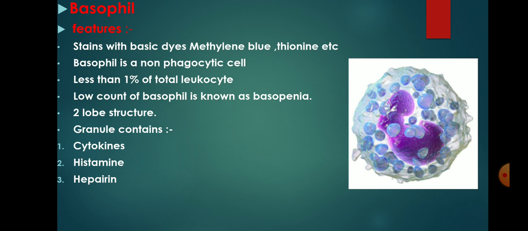Basophil is a non-phagocytic cell, less than 1% of total leukocytes. Basophils play a role in certain allergic responses. It is a two-lobe structure. Granules which are present in basophil are cytokines, histamine, and heparin.